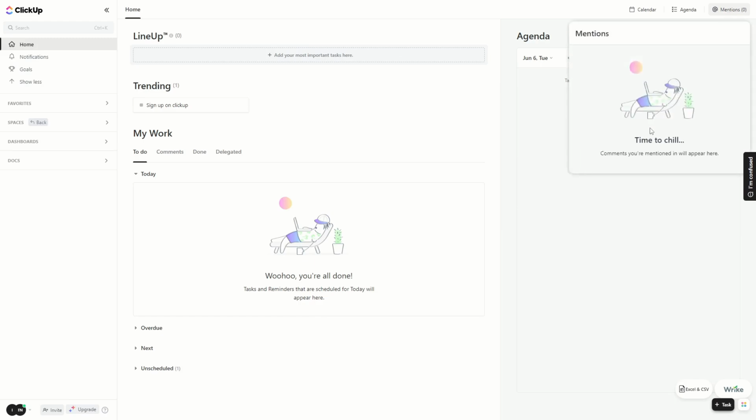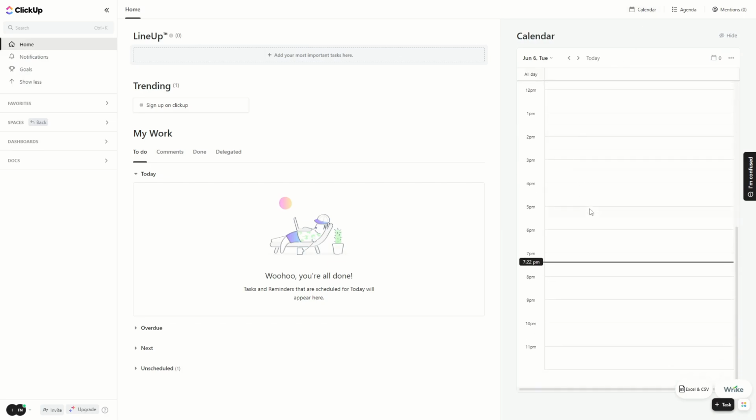Then if you click on mentions, this is similar to notifications, so you can see all of the comments where you're mentioned. And so these will appear here, and if you click on calendar, you can see the calendar that we've just seen before. Now we can click on favorites, and here you can see you don't have any favorites. If you want to add some of those, you can see there are links that will show you how to do that.